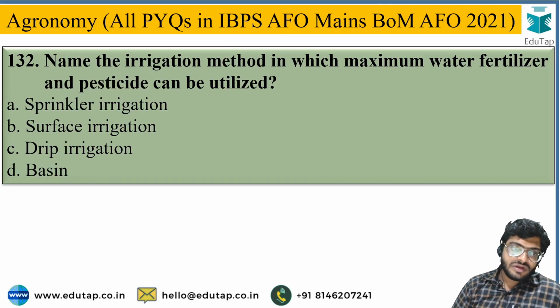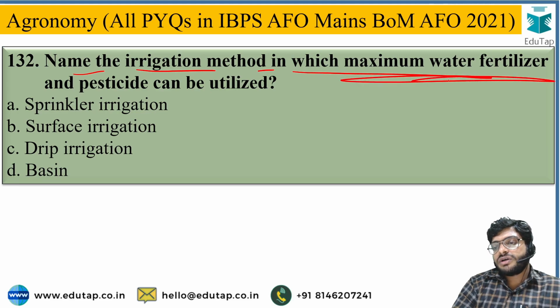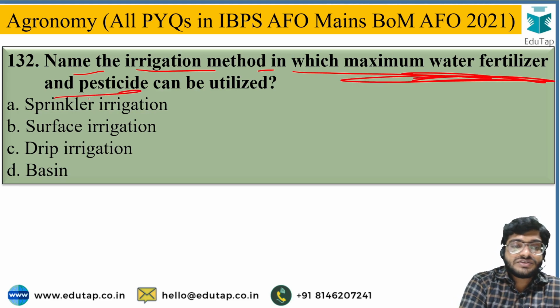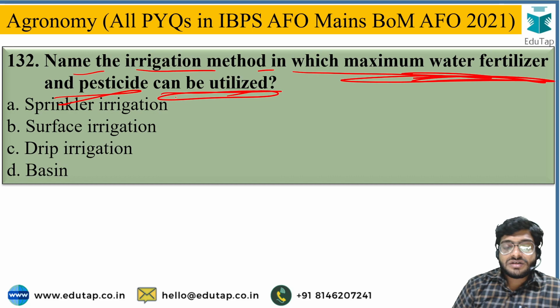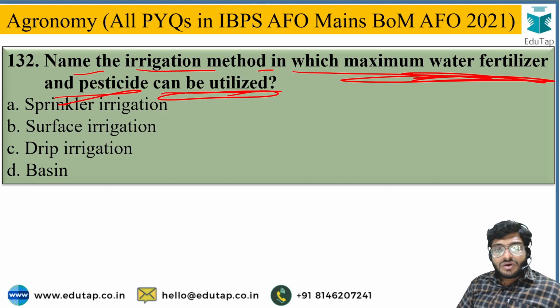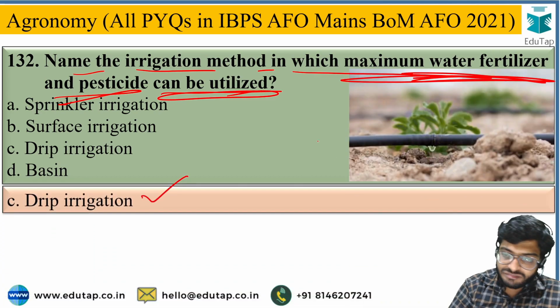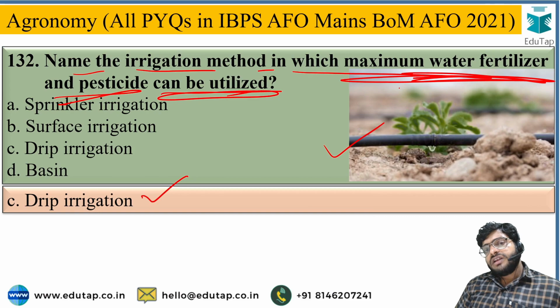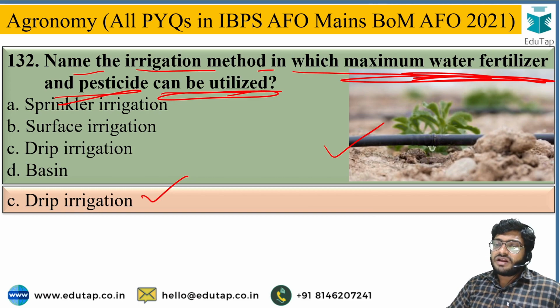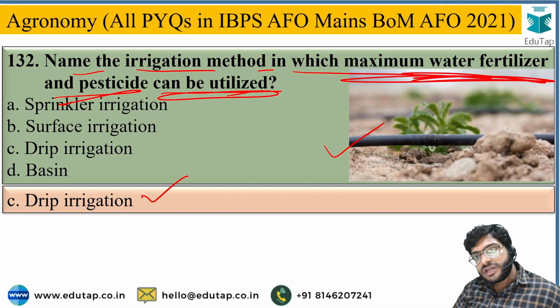Next, name the irrigation method in which maximum water, fertilizer and pesticide can be utilized, and the options are sprinkler irrigation, surface irrigation, drip irrigation or basin irrigation, and the correct answer for this question is drip irrigation. Drip irrigation will allow the maximum water, fertilizer as well as pesticide utilization.